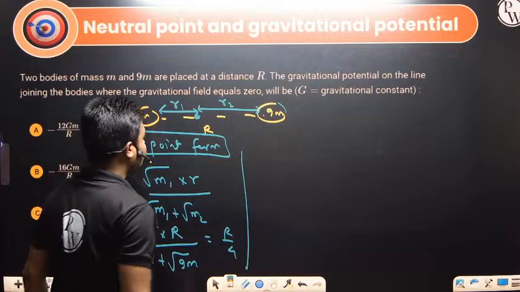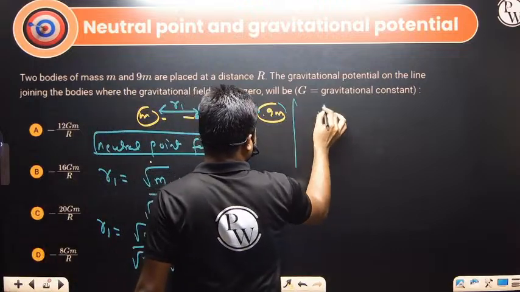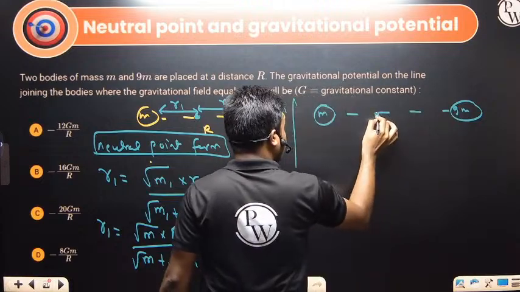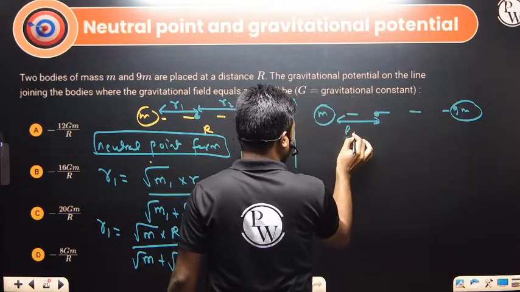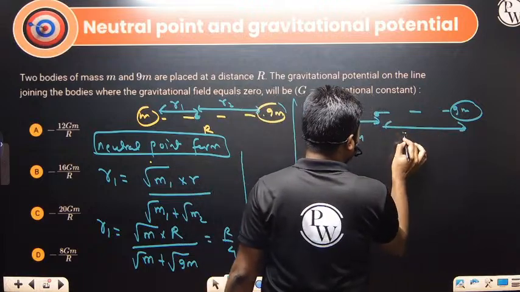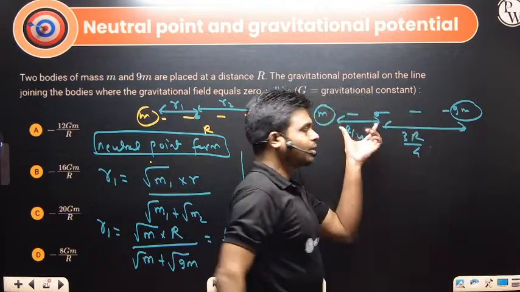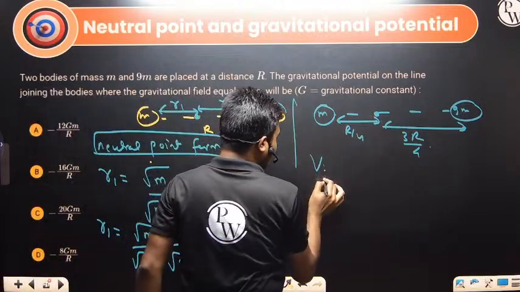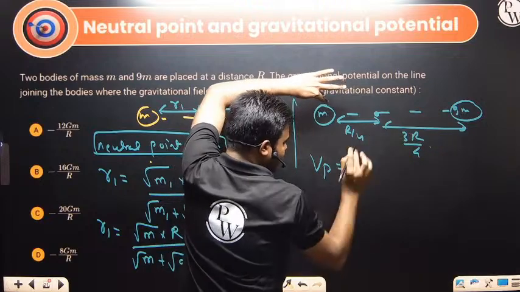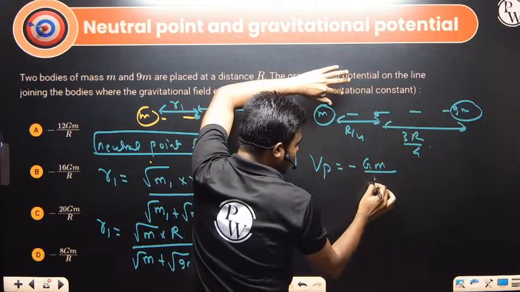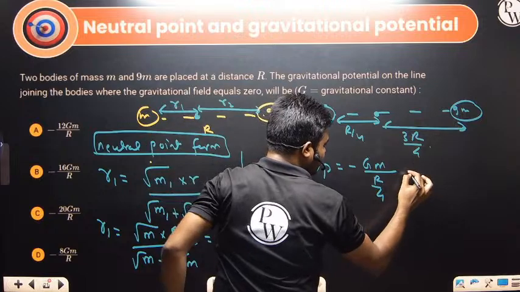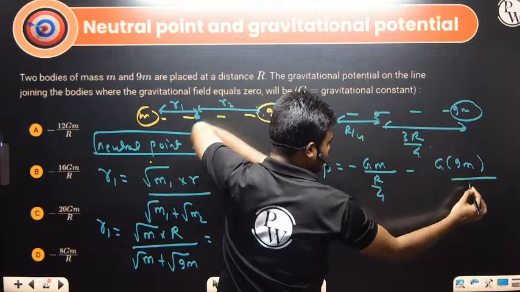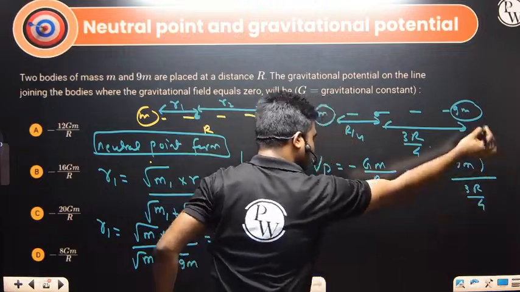So we got the point between mass m and mass 9m where the gravitational field is 0. This distance is r by 4, so obviously the other distance will be 3r by 4. At this point, the gravitational potential will be because of this mass as well as that mass. So minus GM divided by r by 4, minus G into 9m divided by 3r by 4.